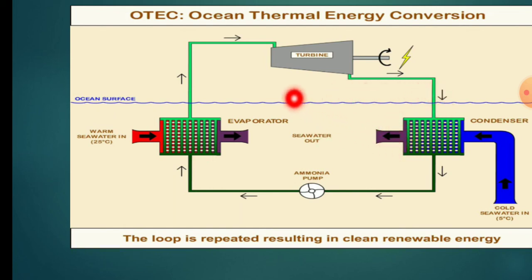So this is closed ocean thermal energy conversion, a process in which the temperature difference between the hot water at the top of the ocean surface and the cold water at the bottom section of the ocean is used to create electricity here. So it's ocean thermal energy conversion.